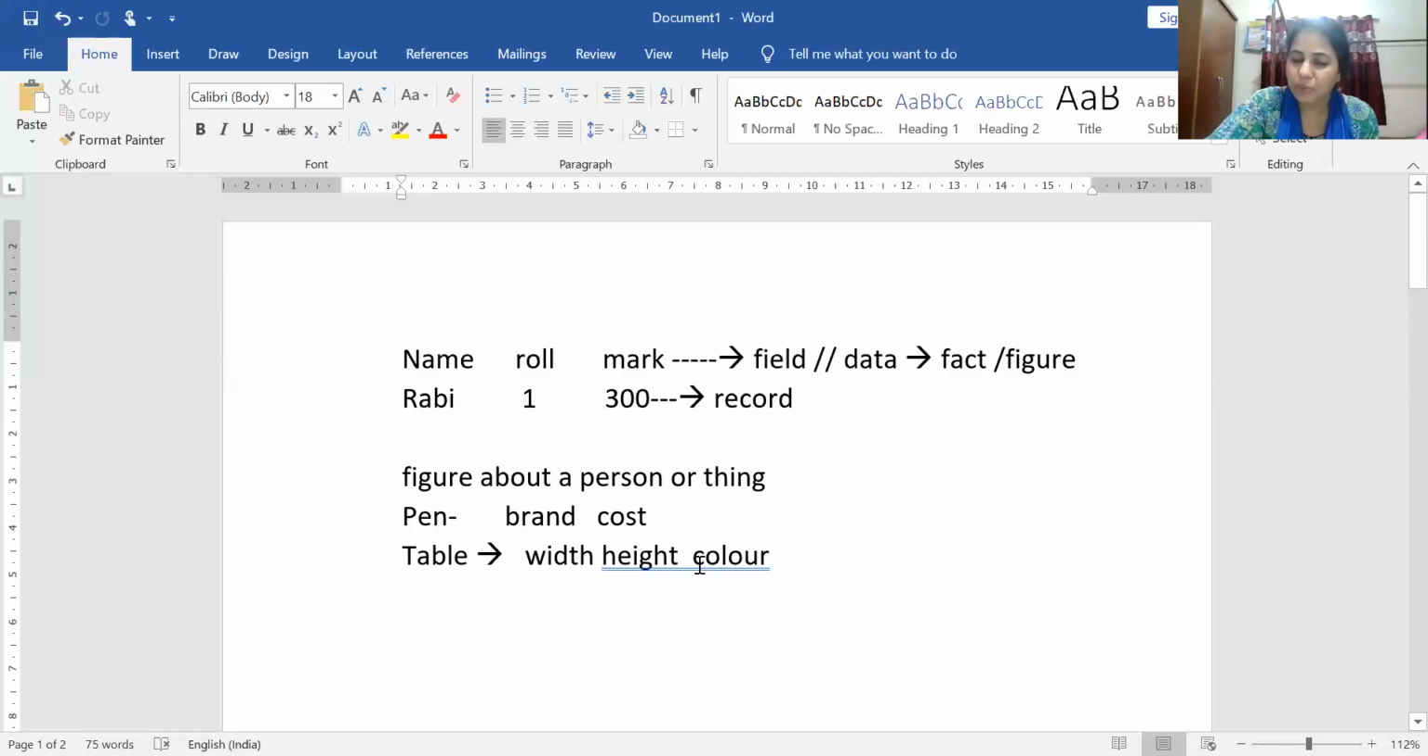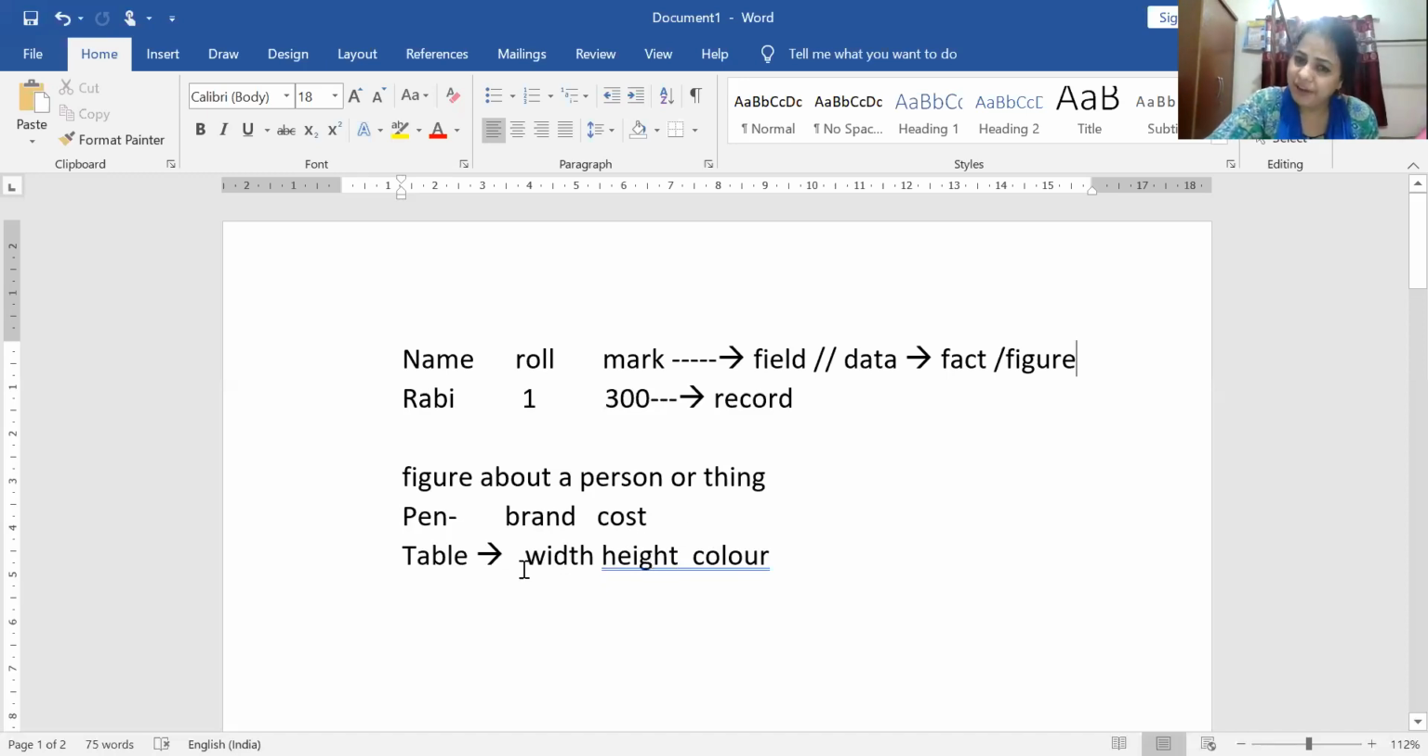And what is the cost? Suppose 10 rupees or 5 rupees. So if I want to collect the data about a pen, then we have to write the brand name and the cost. If I want to say the table is a thing, then what is the data about the table? The weight, height, the color, all these are coming. The color is brown. That is the fact or figure, the value we have given. But the data is weight, height, and color. Same way, the pen data is the brand name and cost. That is the data.